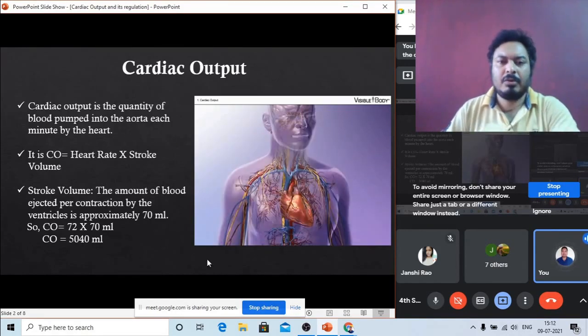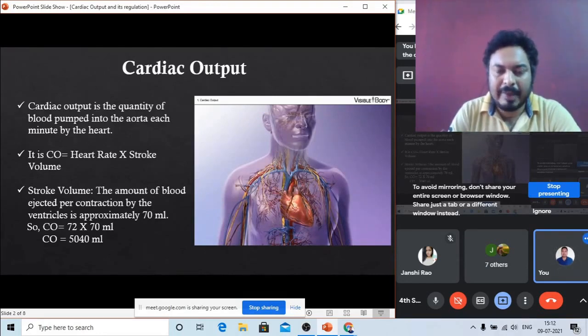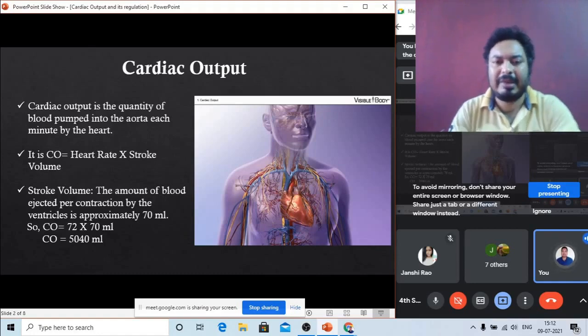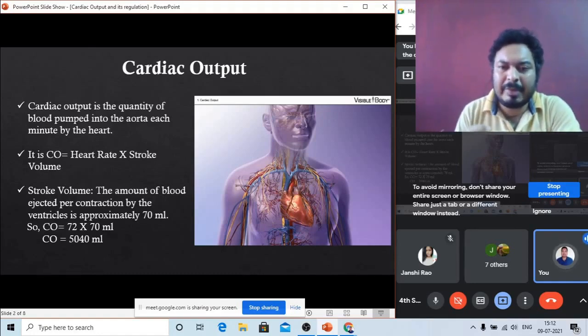Now, did you all understand? The amount of blood ejected from the heart per minute is called cardiac output. In males it is around 5 liters, but in females it is around 4.9 liters per minute, because the rhythmic contraction of the heart in females is somewhat lesser compared to males.